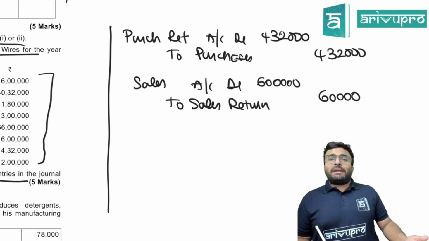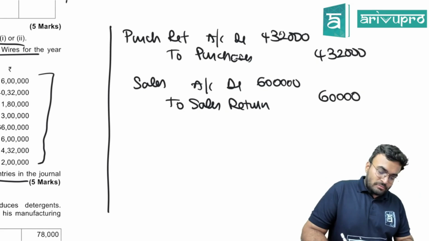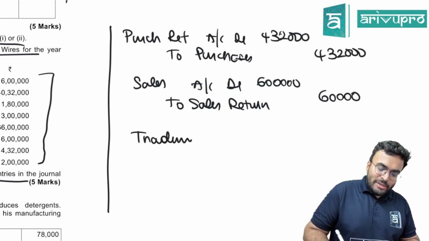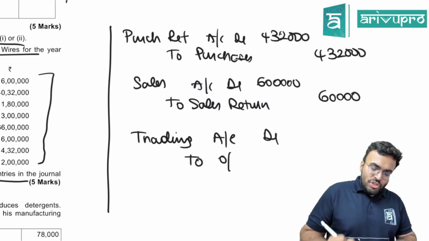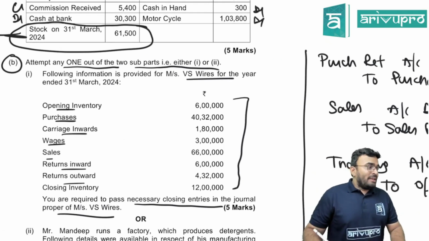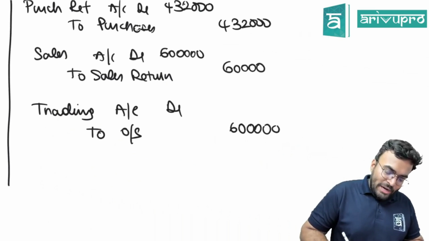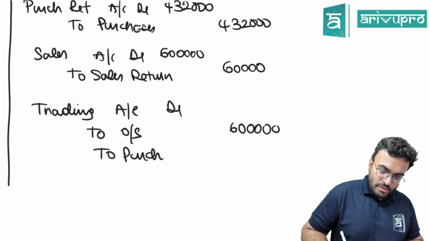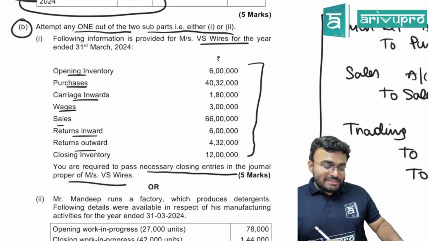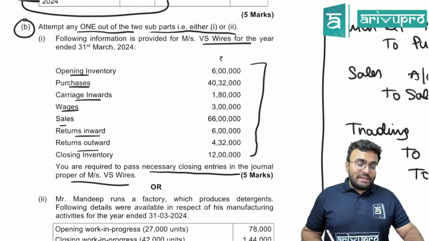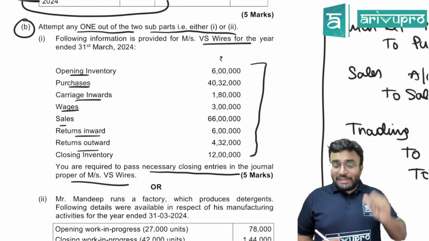Closing entry. Basically you have to prepare the journal entries to prepare trading account. Trading account, what you write on the debit side? What is the first item you write on the debit side of the trading account? Opening stock. So trading account debited to opening stock. How much is the opening stock in this question? 6 lakhs. Then what is the next thing you write on the debit side? Purchases. How much is the purchases? 40,32,000, but from that you remove 4,32,000. How much is the purchase now? 36 lakhs.